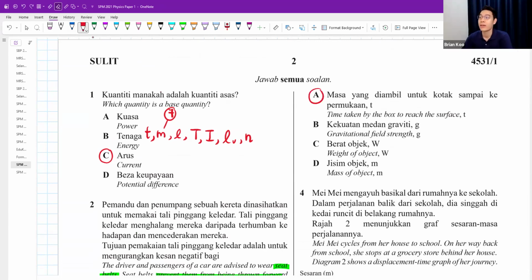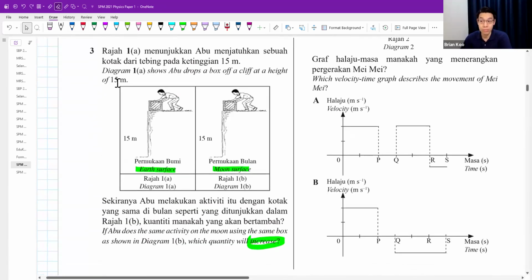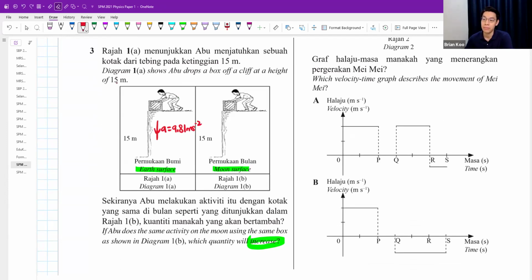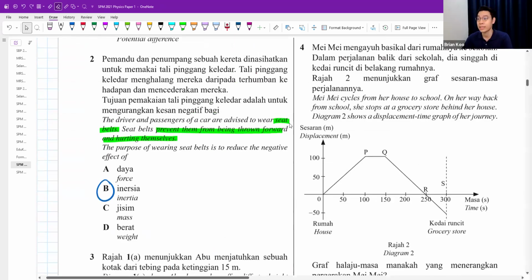Because why? If I drop it on the Moon, by the way, you all know the Earth's surface has an acceleration of 9.81. Okay, you don't have to memorize the gravitational acceleration on the Moon, but just to give you a little bit of context, usually the value is roughly around 1.63 meter per second squared, which means the acceleration is much lower. Of course, it will take longer time to reach the ground. That's why I think the answer is A.